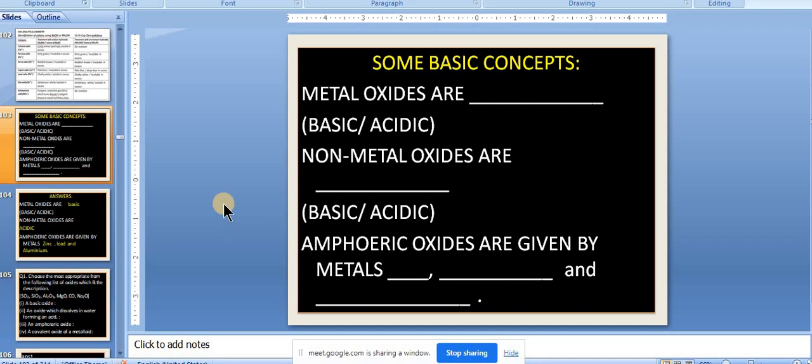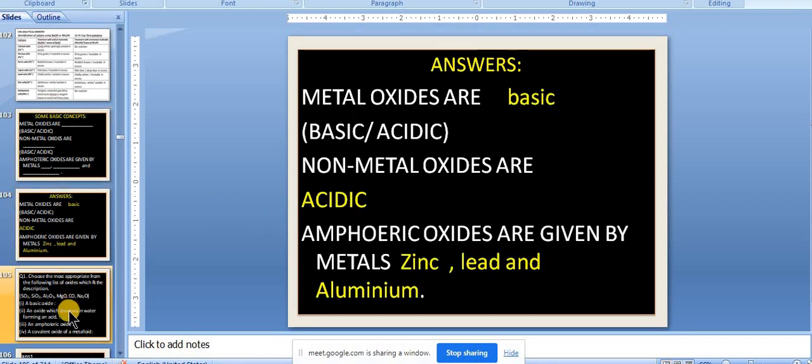Aluminium, zinc, lead, not sodium. Not sodium, aluminium, zinc and lead, the right answer. Its hydroxide as well as oxides are amphoteric in nature. Lead and aluminium. Now next question to you.